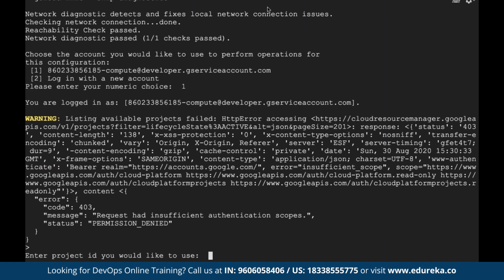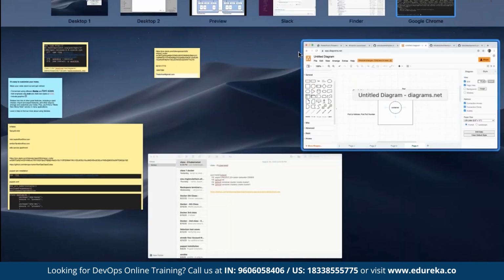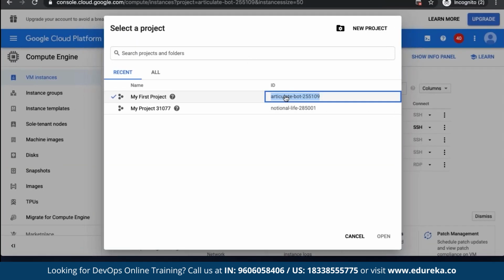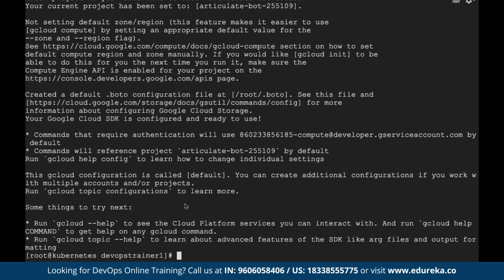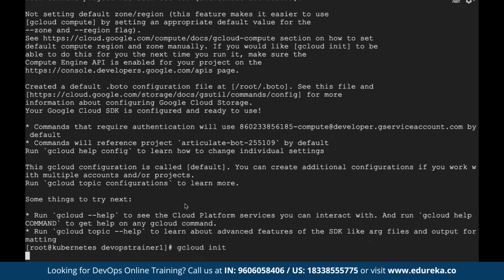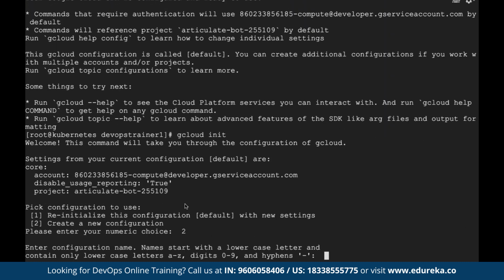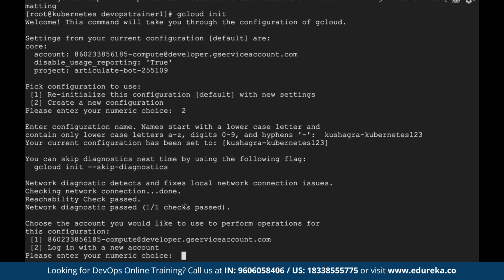Enter the project ID you would like to use. Okay, so let's copy that project ID again. Let me go back to Google Cloud and copy this. Let's try to create a new account. It is not liking this. Create a new configuration. Enter configuration name. Let's say kushaag-kubernetes. You want to use the existing account or log in with a new account? Let's log in with the new account.